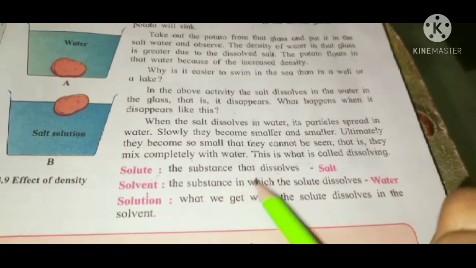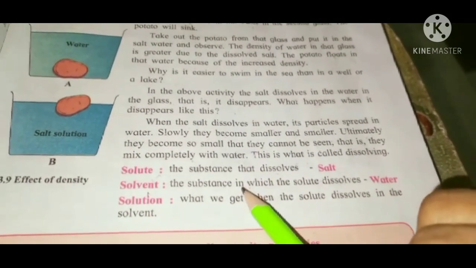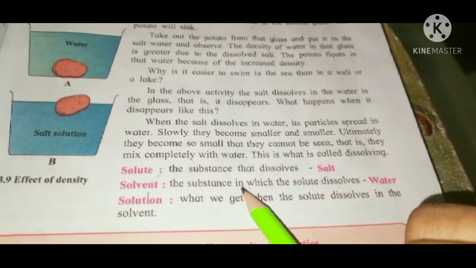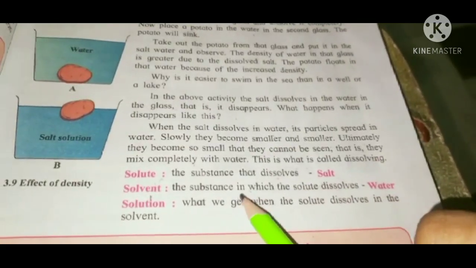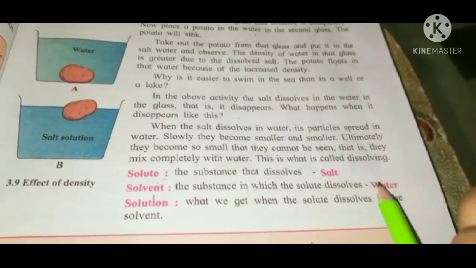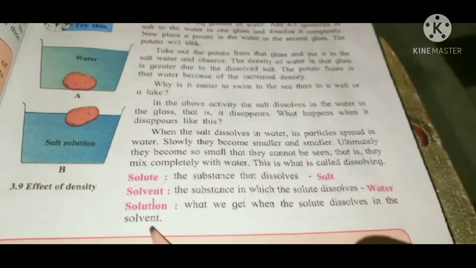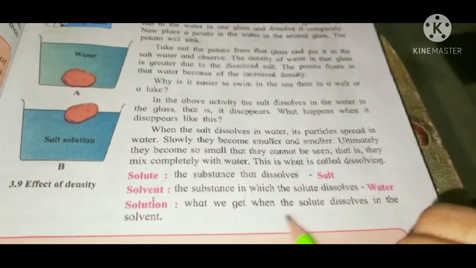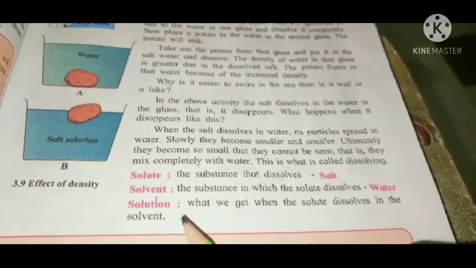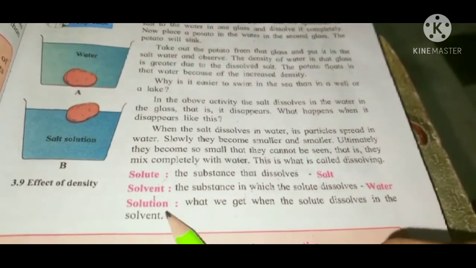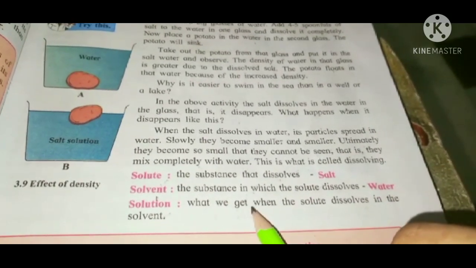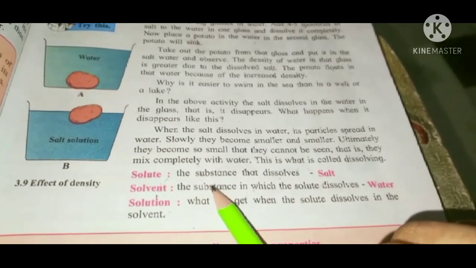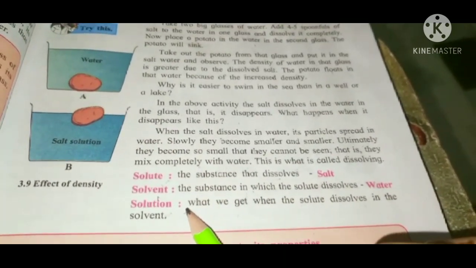Solvent is the substance in which the solute dissolves, that is water. Now, what is solution? What we get when the solute dissolves in the solvent is known as its solution.